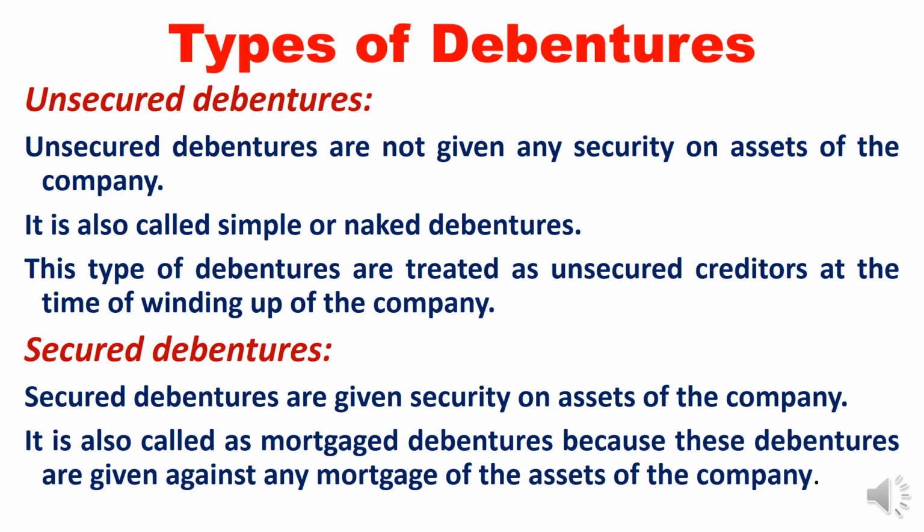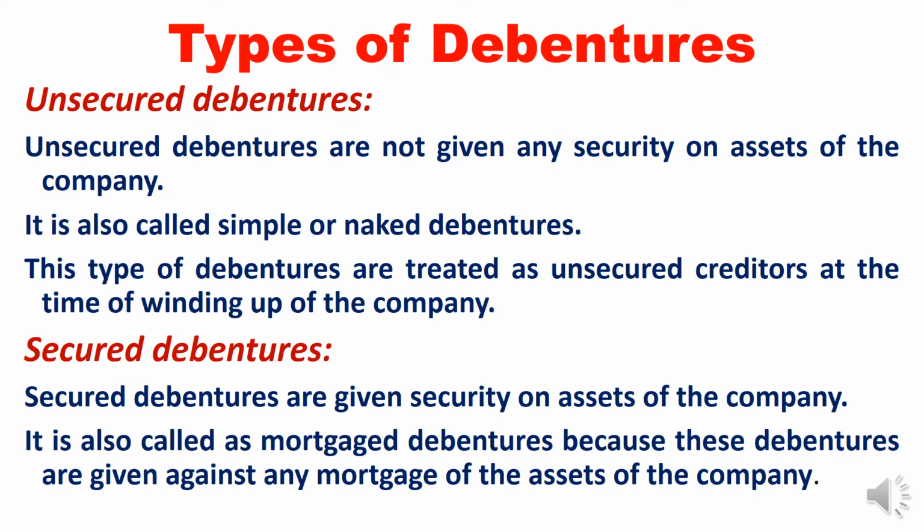Now we will take up the topic types of debentures. Here there are 6 types of debentures. Under that, the first one is unsecured debentures, which are not given any security on the assets of the company. It is also called simple or naked debentures. This type of debentures is treated as unsecured creditor at the time of winding up or liquidation of the company. In the sense, precisely no security will be available to these debenture holders at the time of liquidation or closing of the company. These people are called unsecured creditors only.